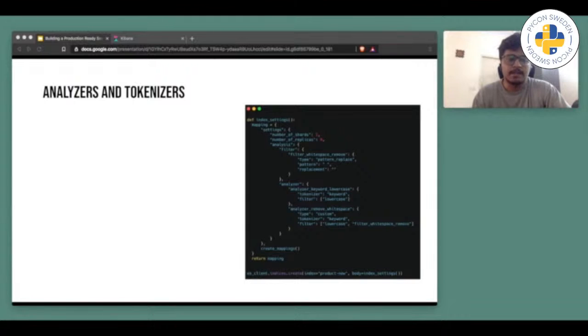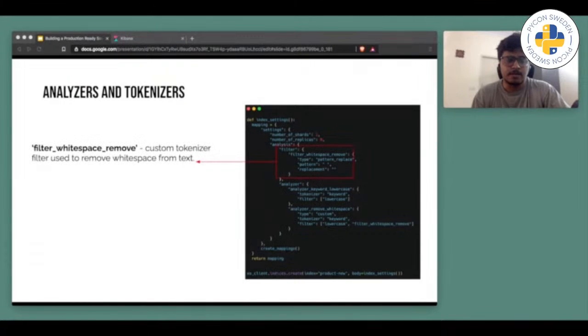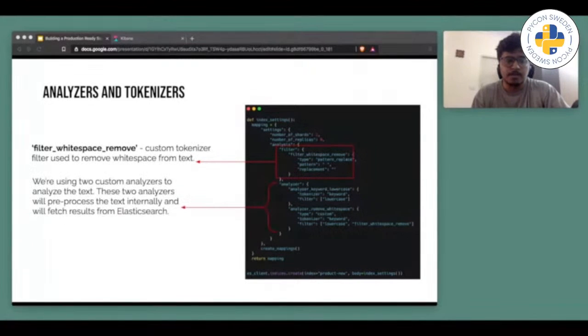Now, coming to analyzers and tokenizers. This is also an important thing which can help power up our search. Basically, analyzers are used by Elasticsearch to analyze the text coming from the front end, which is the client side to be more precise. Let's say we have our custom filter to remove the white space from the text. Then we are using two custom analyzers to analyze the text. These two analyzers will pre-process the text internally and will fetch results from Elasticsearch.